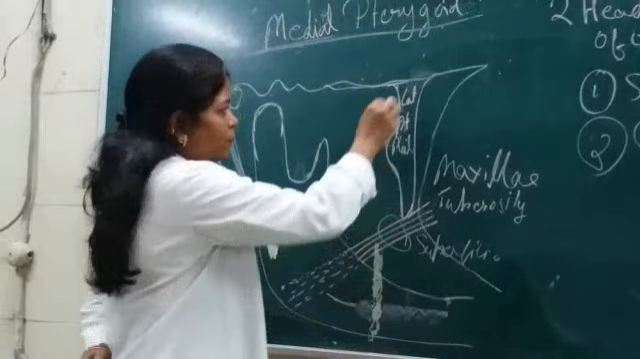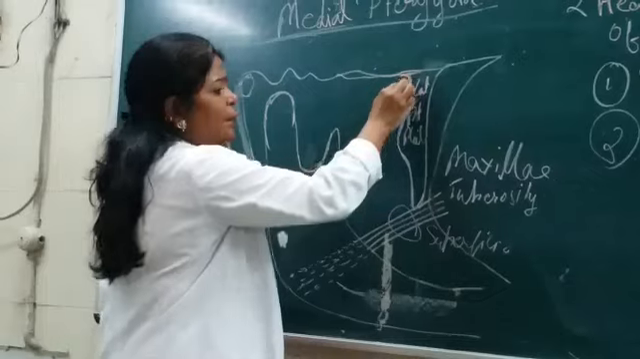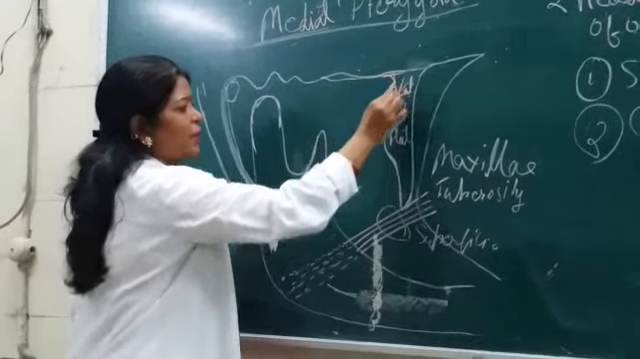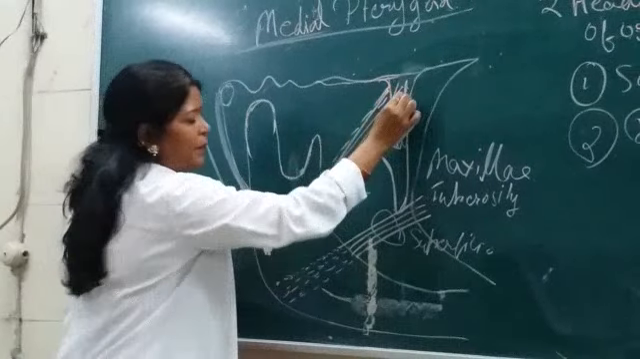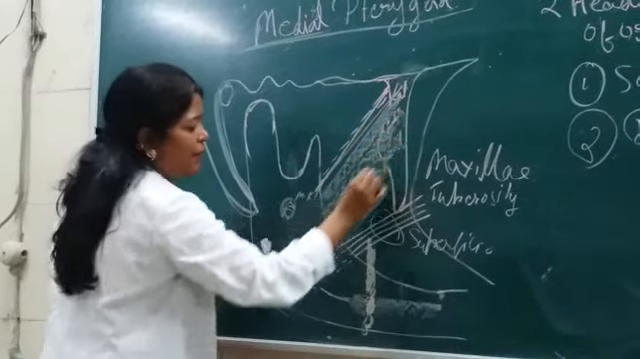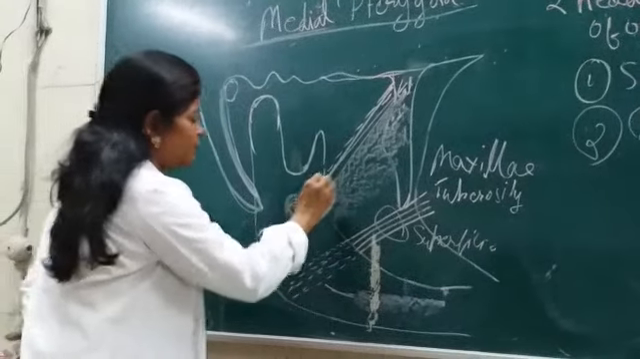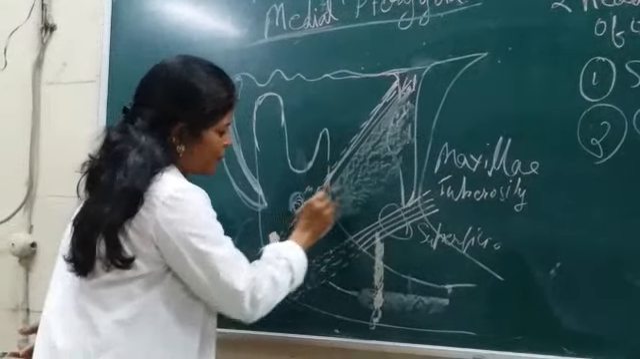Clear? So the deep head originates from this medial surface of the lateral pterygoid plate. Okay? And it is inserted here.